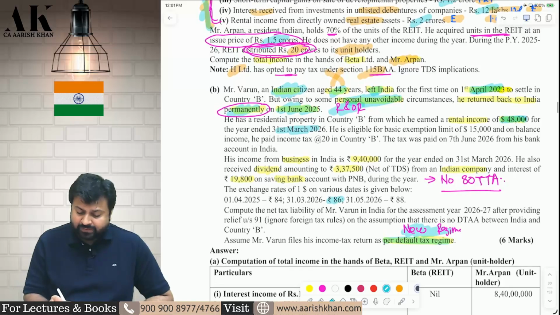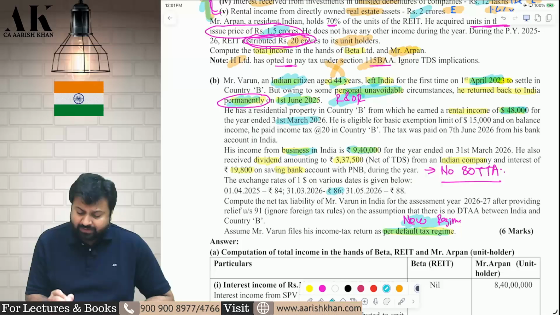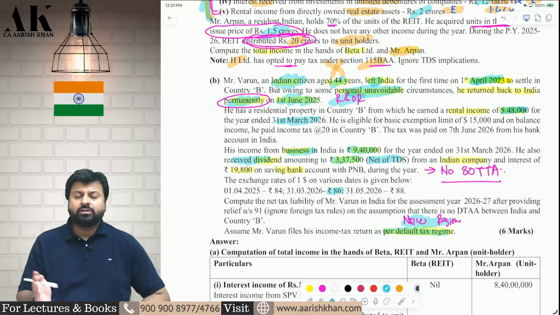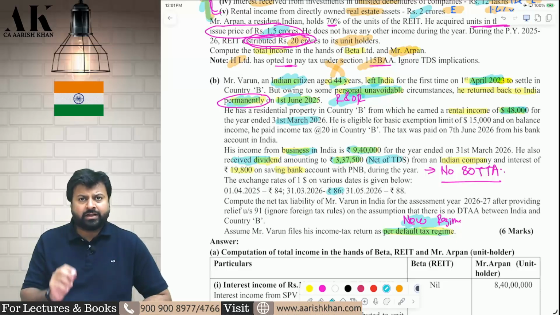What is the second income which is taxable? The rest of all incomes are Indian incomes only. Business in India 9,40,000, that you can take under PGBP. Dividend received 337,500. This is net of TDS, so you have to gross up this dividend. Divide by 90%. On dividend, 10% TDS is deducted under 194 by the domestic company. Therefore gross up this by 90%. You will get your gross dividend.